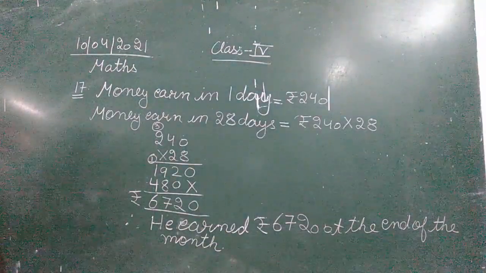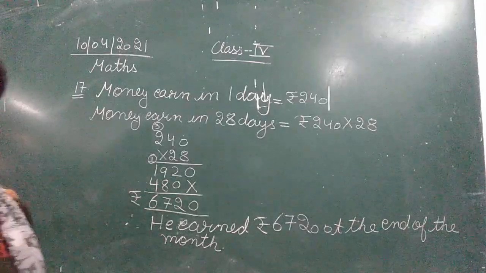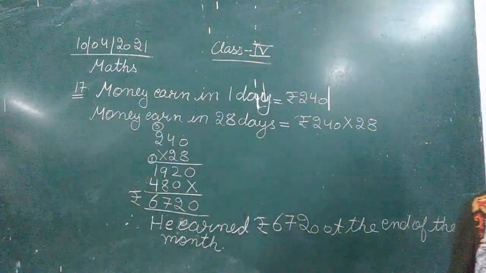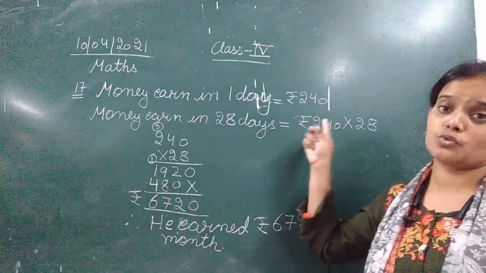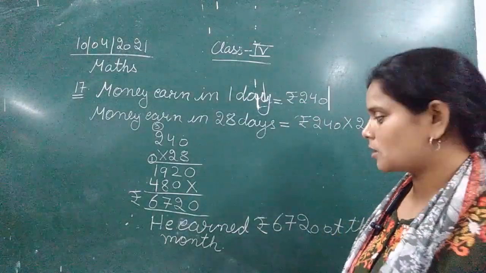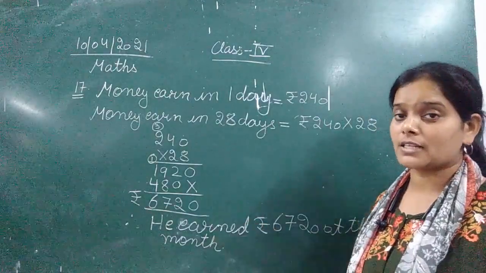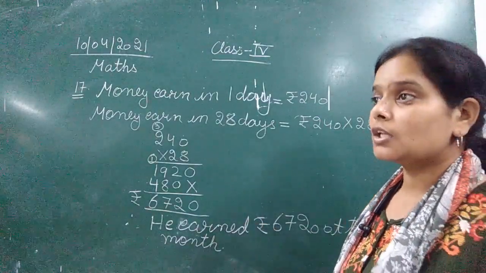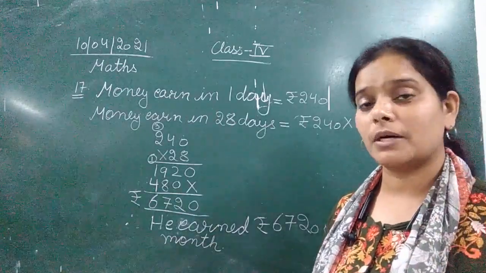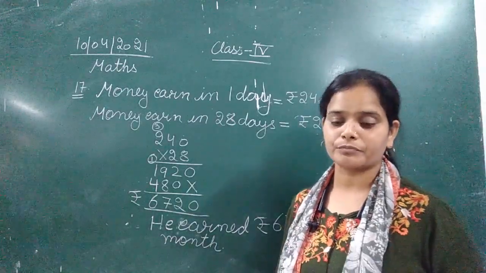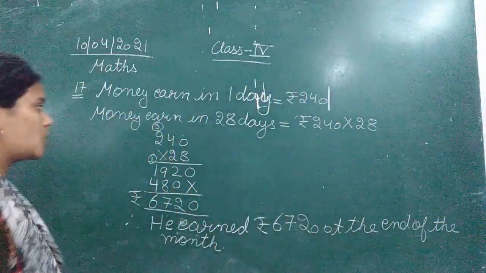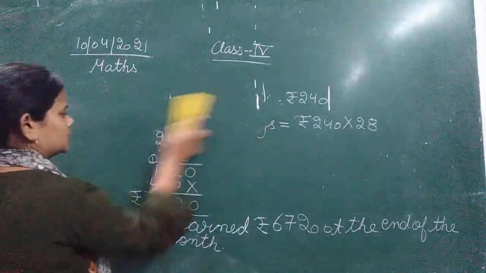Okay. So this is the answer for question number 17 from the warm-up exercise. So this is how we are going to solve this question. Money earned in one day is given, that is rupees 240, and we need to calculate the money he earned in 28 days. So this is the total amount after multiplication we got, that is rupees 6,720. The total amount that he is going to get when he worked for 28 days in that particular field. Okay. Now moving on to question number 18.